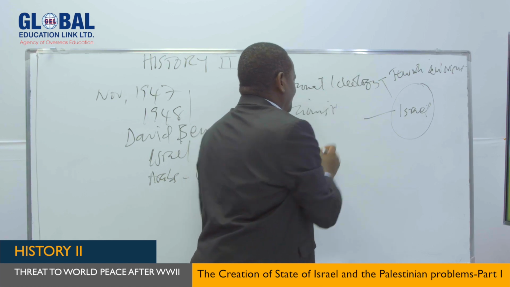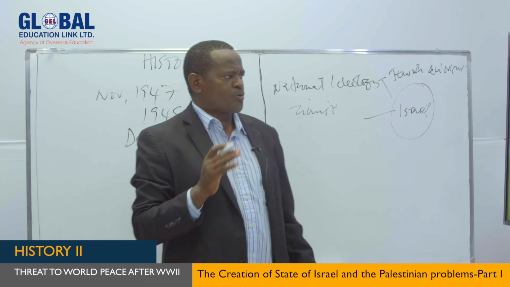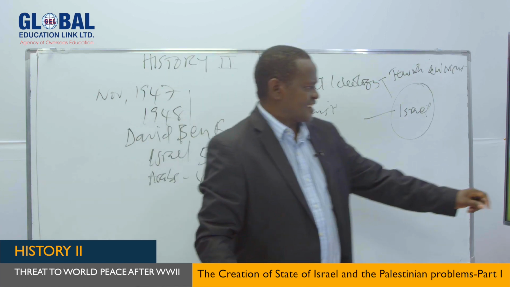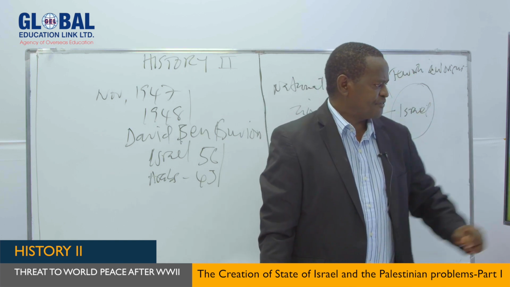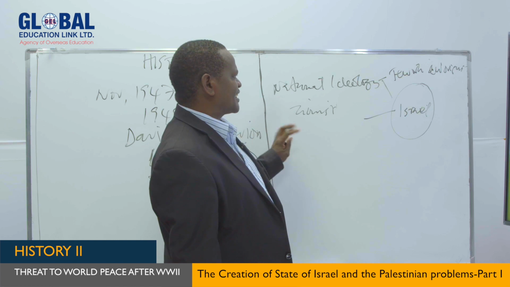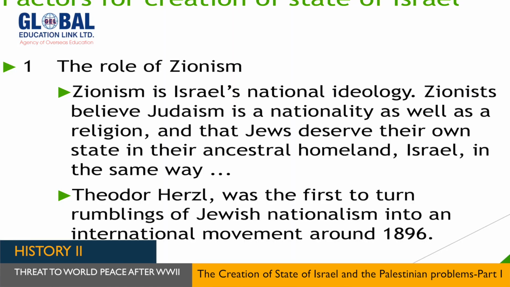So the Jews who were living in different parts of the world, in Europe and in America, regarded themselves as one. As I said earlier, Theodor Herzl was the first one who came up with the idea of uniting all the Jews, regardless of where they live. My dear students, Zionism is a religious and also a political effort that brought thousands of Jews together in what they called their homeland, in the Middle East.